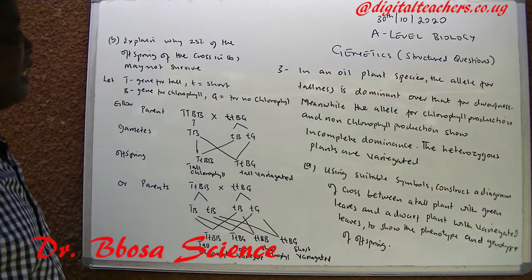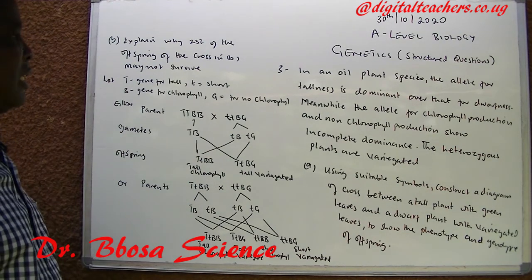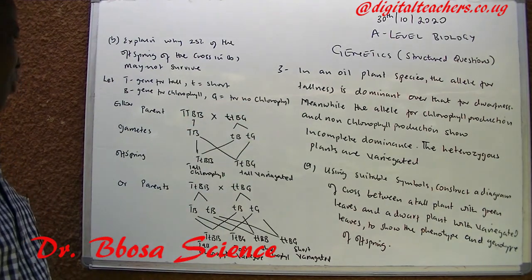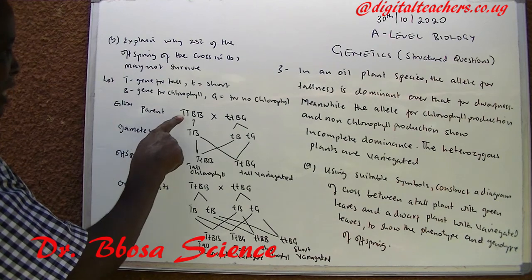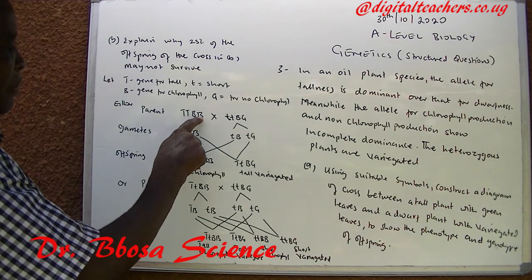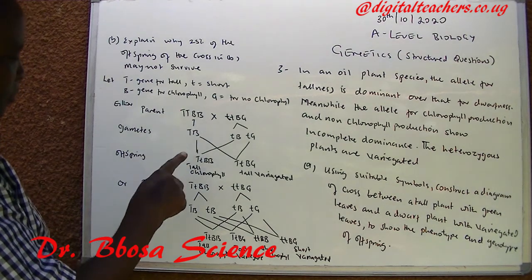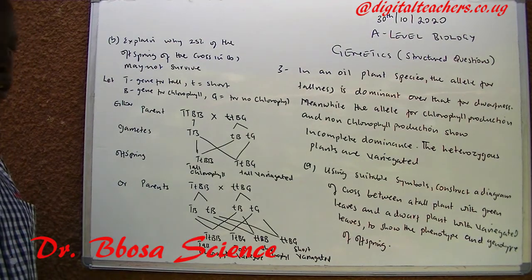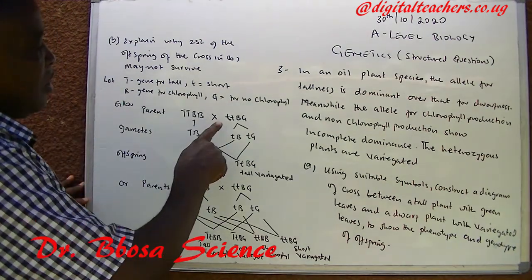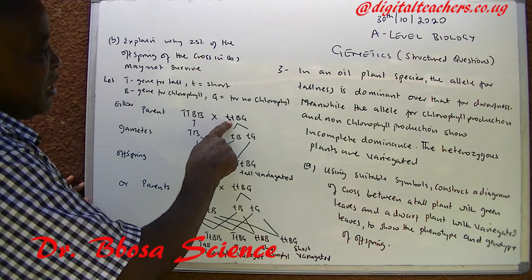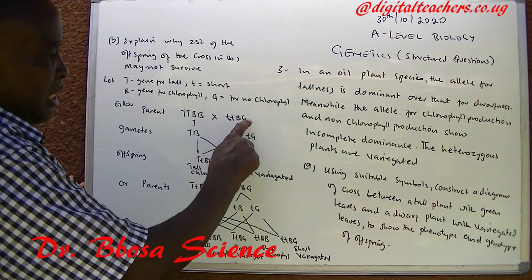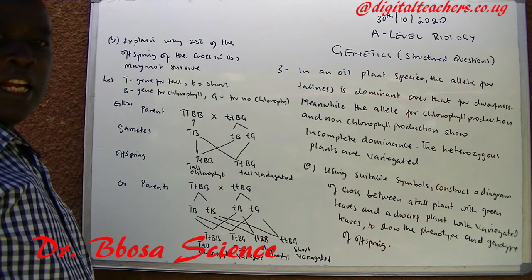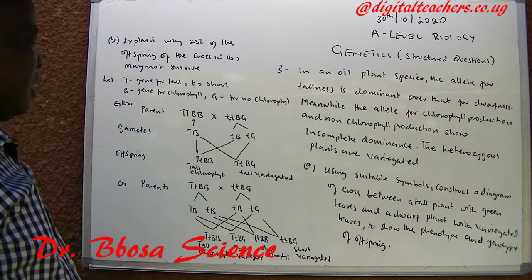So if T is the gene for tall, small t the gene for short, B the gene for chlorophyll, G the gene for no chlorophyll, either a tall plant has capital T, capital T, capital B, capital B for chlorophyll, or capital T, small t, capital B, capital B. The short plant with variegated leaves has small t, small t, capital B, capital G. We are using capital letters here because chlorophyll production and non-chlorophyll production show incomplete dominance.